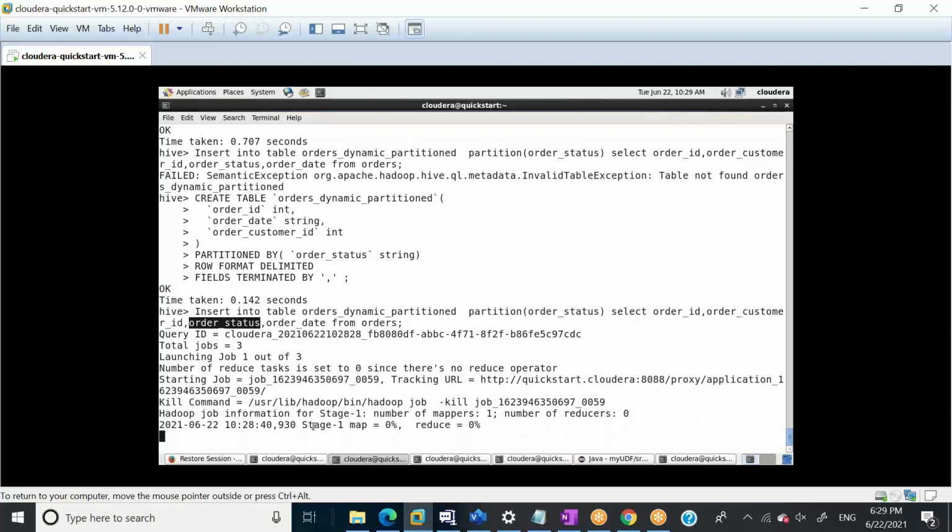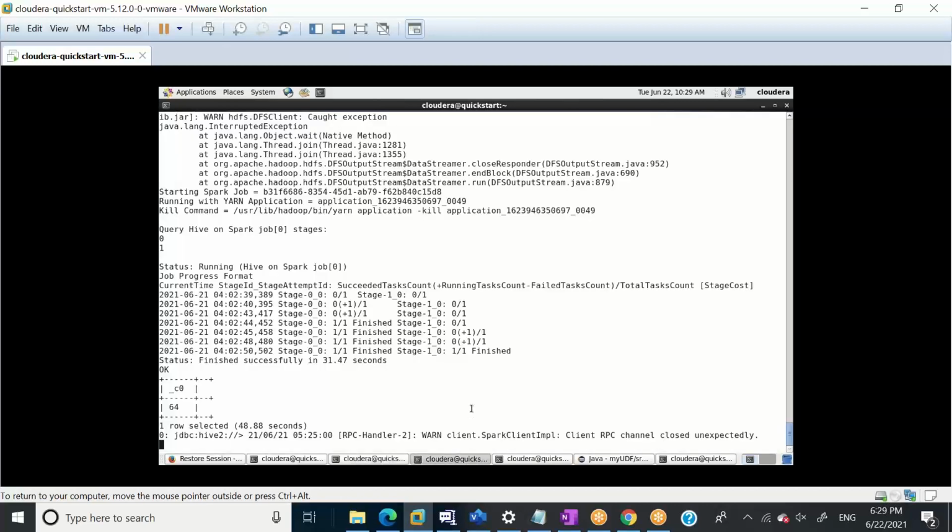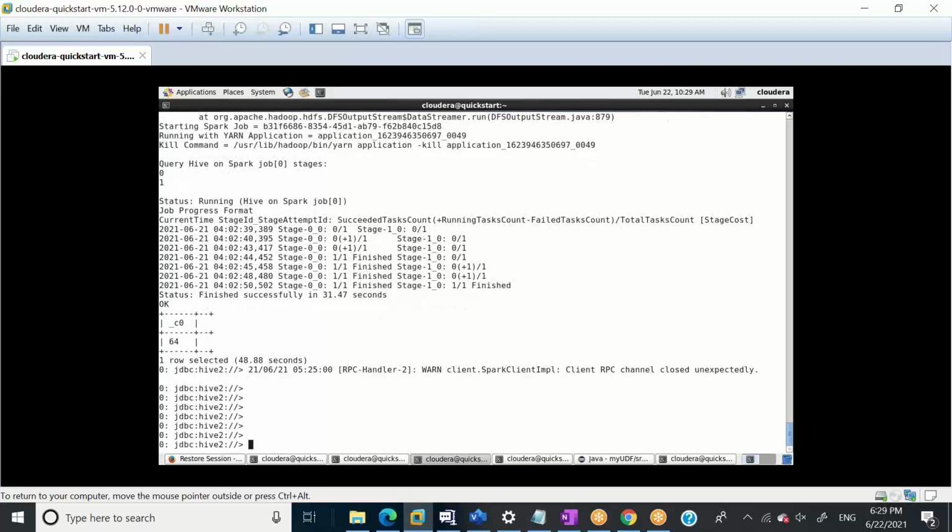One more question. Whenever we are doing bucketing, I told you that bucketing is based on a hash function. So let me do one thing for you guys. This is JDBC, right?